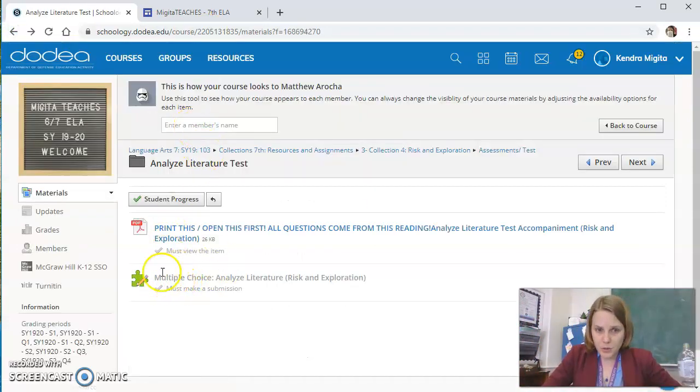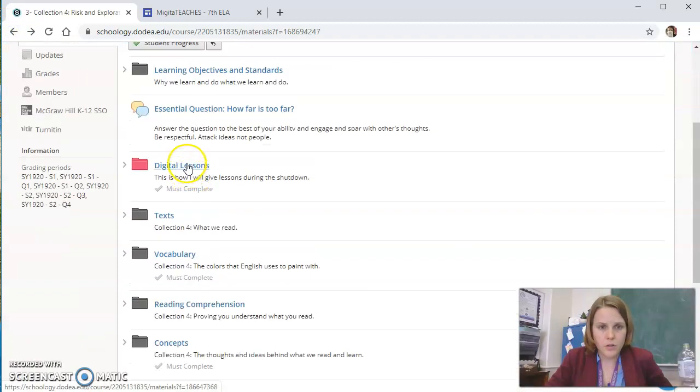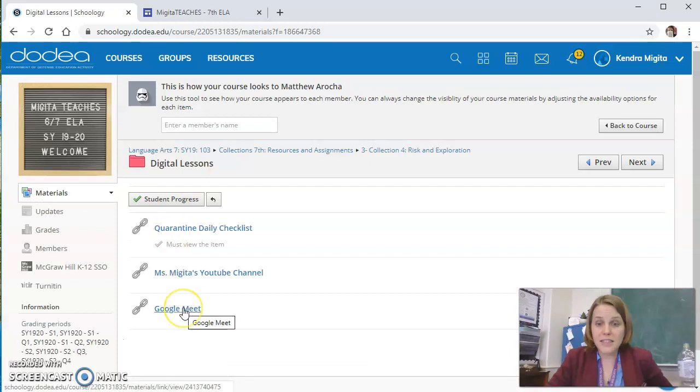Now, Mr. Arocha is not able to open this yet because it hasn't opened yet. There is an open time and a closing time, and that will open tomorrow. Now, for some reason, if I made a mistake and it's not letting you in tomorrow, then it's okay. I will be available on the computer. I've sent a link to Google Meet right here. I'll be on Google Meet to answer questions. So if something's not working, don't panic. We will figure it out. Google Meet, email, it's okay.